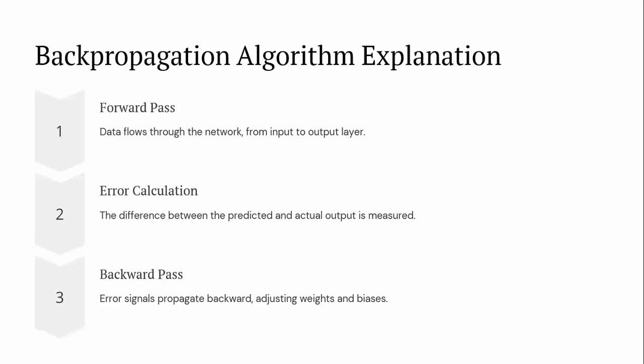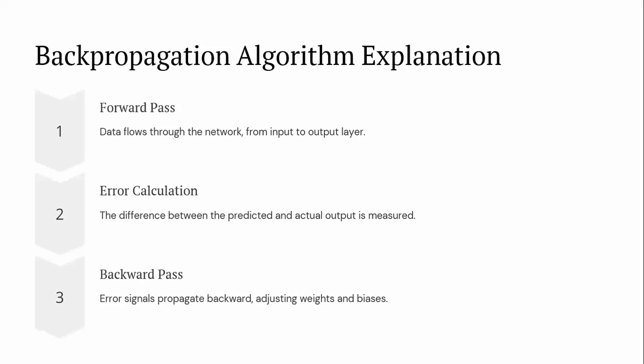Between the forward pass and the backward pass, we need to calculate the error. Based on the error gradient only, we proceed with the backward pass step. First we calculate the forward pass. In the forward pass, we pass the data from the input layer to the output layer. After passing to the output layer, the output layer predicts the output.